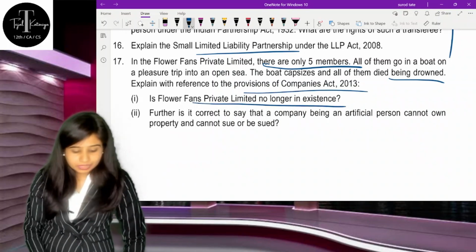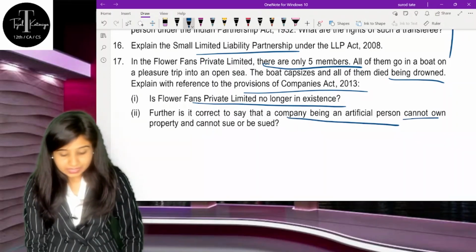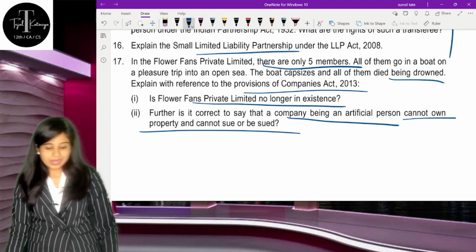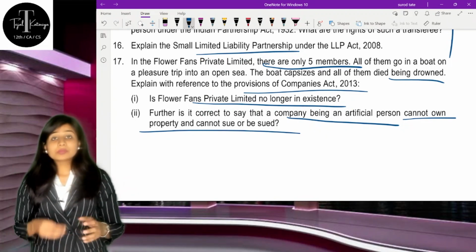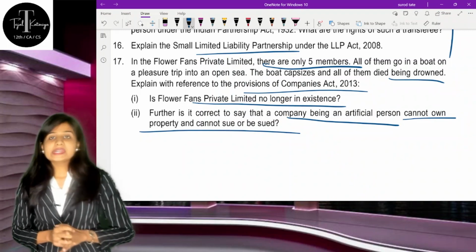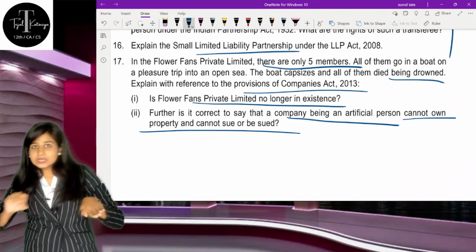Now whether the company will continue or not, it might be said that a company, being an artificial person, cannot own property and cannot sue or be sued. Understand, 5 members are there, but because it's not a partnership, it's a company, there is a separate legal entity concept. Members are different and the company is different.